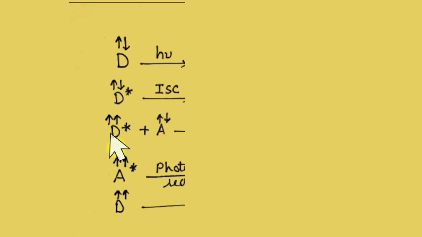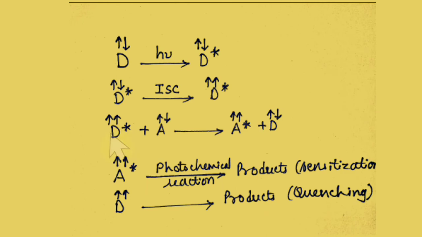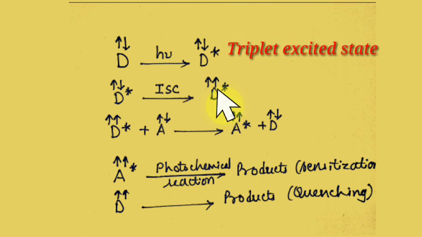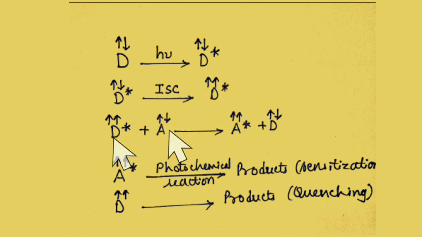Over here, D star is electronically excited donor molecule. We call it populating triplet, and it is achieved when donor atom in ground state is irradiated. It goes into singlet excited state, and further on intersystem crossing goes to triplet excited state, and now it is ready to transfer its energy to acceptor, that is reactant molecule.